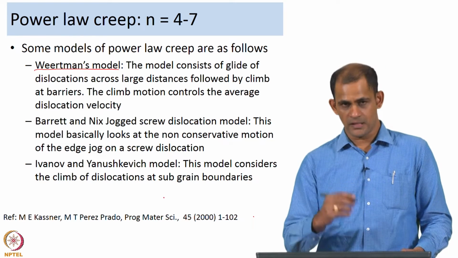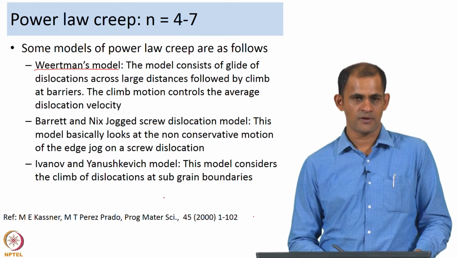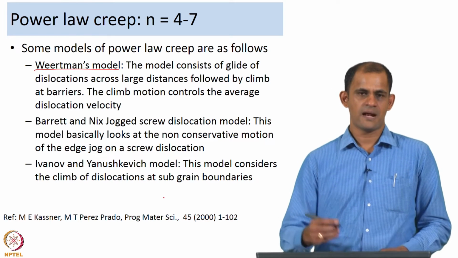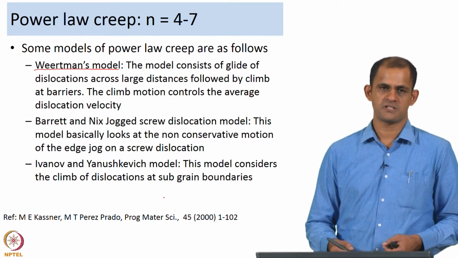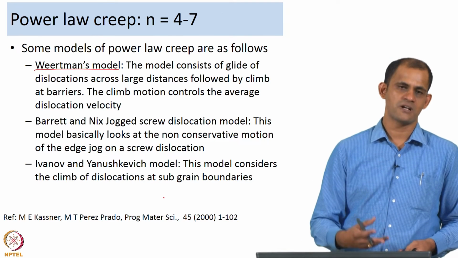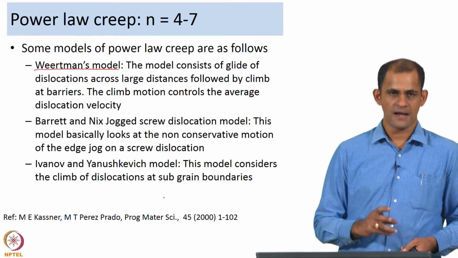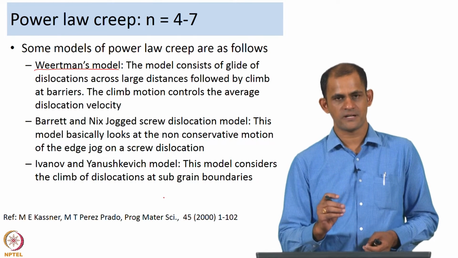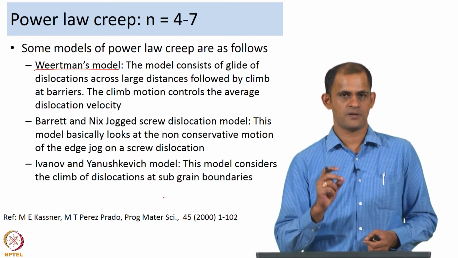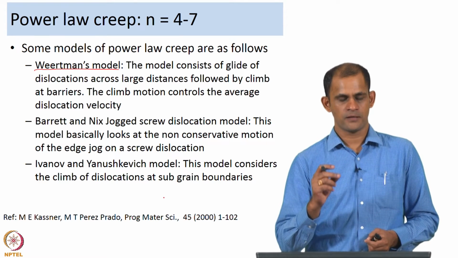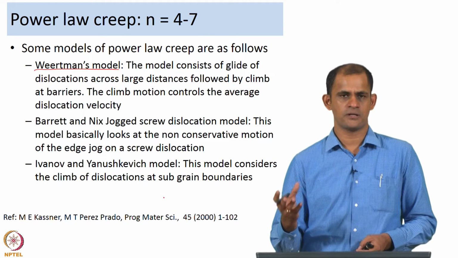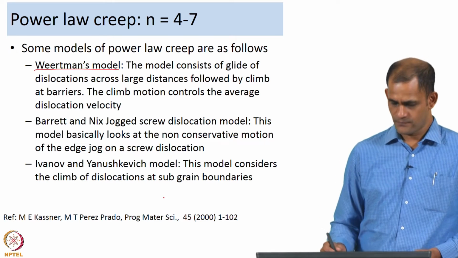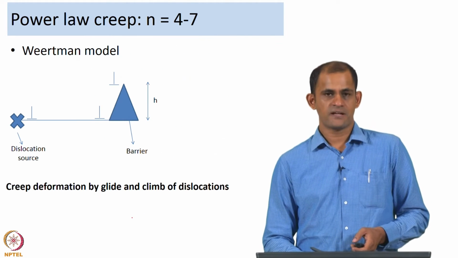A review of these different models has been provided by Kastner and Perez Prado in their review article in Progress in Material Science, and I would encourage you to go through this article to get a more detailed understanding of these different models. Having said that, in this particular lecture I am going to take you a little bit into the detail of Wiertmann's derivation for the stress exponent, and then I am also going to talk in some detail about the Barrett and Nix jogged screw model. So, first, Wiertmann's model.